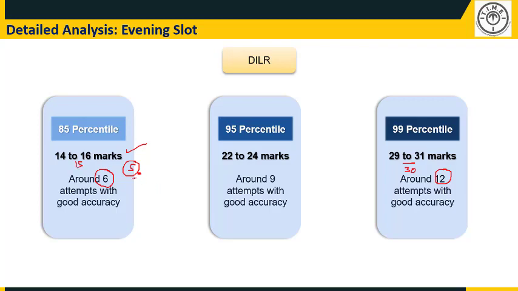So 5 questions from this set and 5 questions from all the remaining sets together; that 5 plus 5 should get 99 percentile. So net 2 sets is what one needs to target to get a very high percentile in this slot, which means the difficulty level of DILR in this slot is also not extremely high.